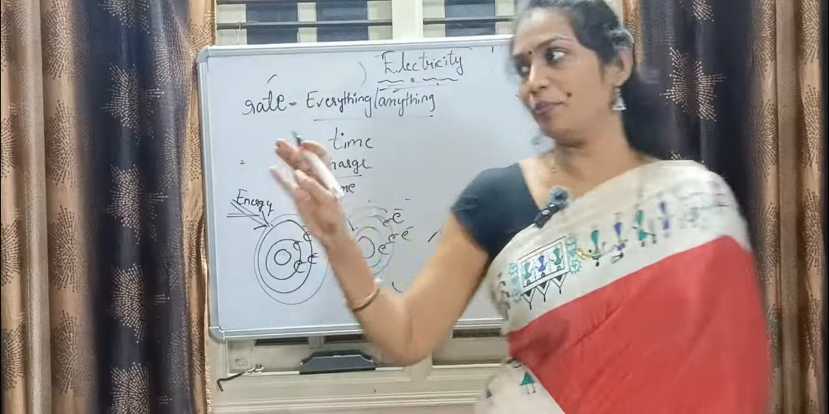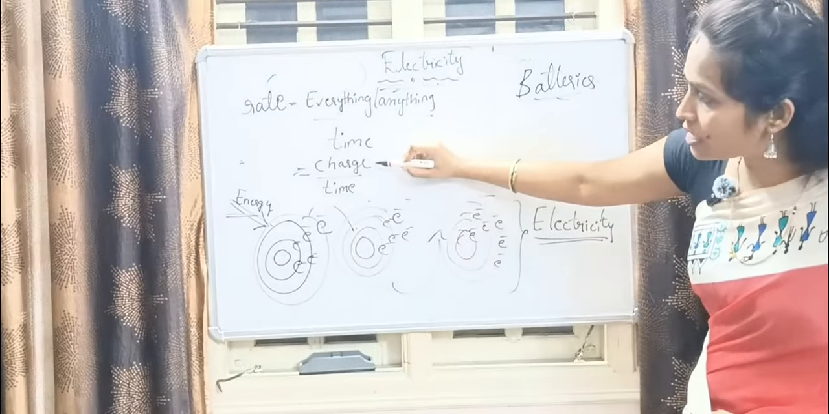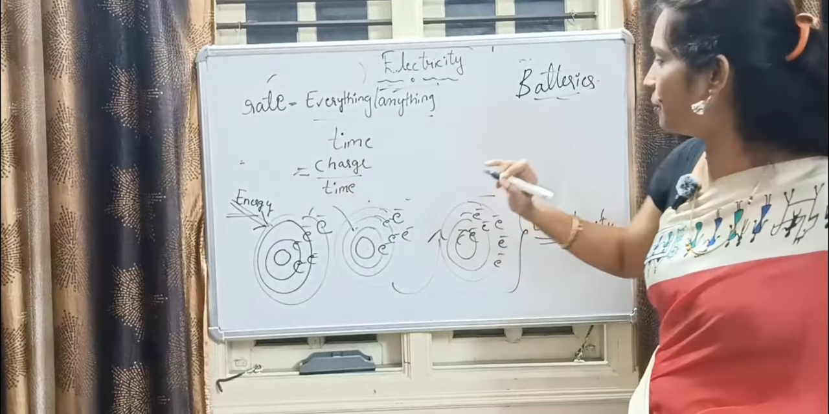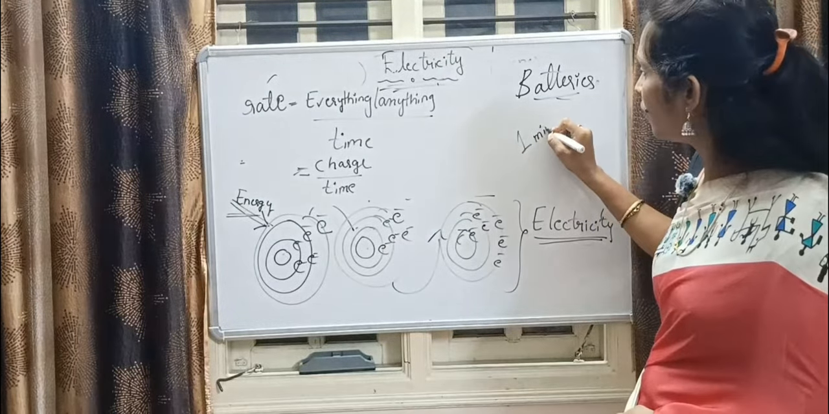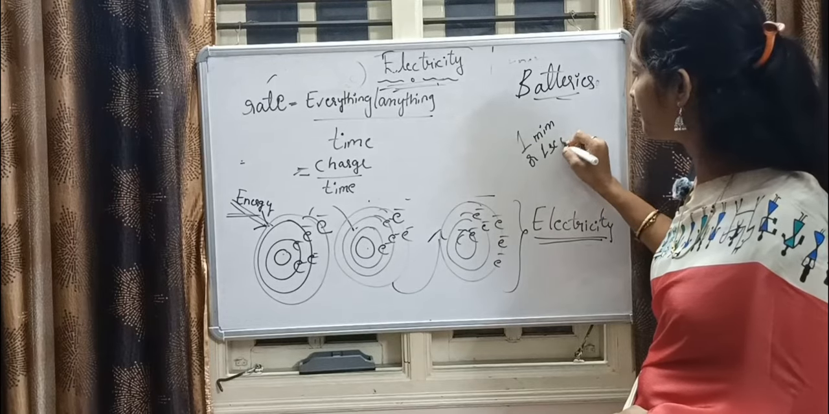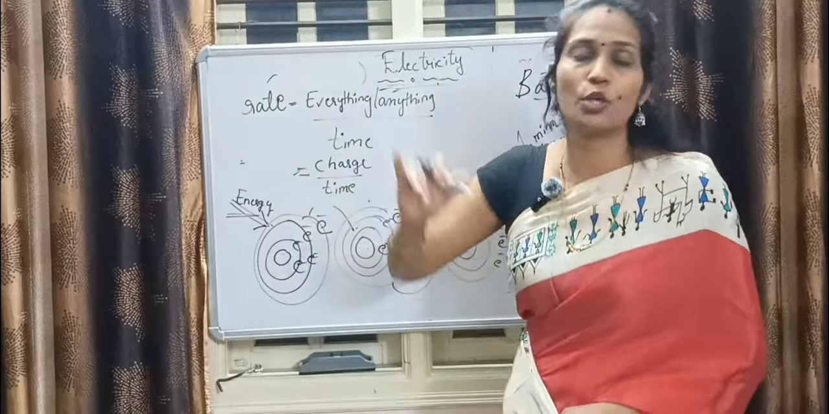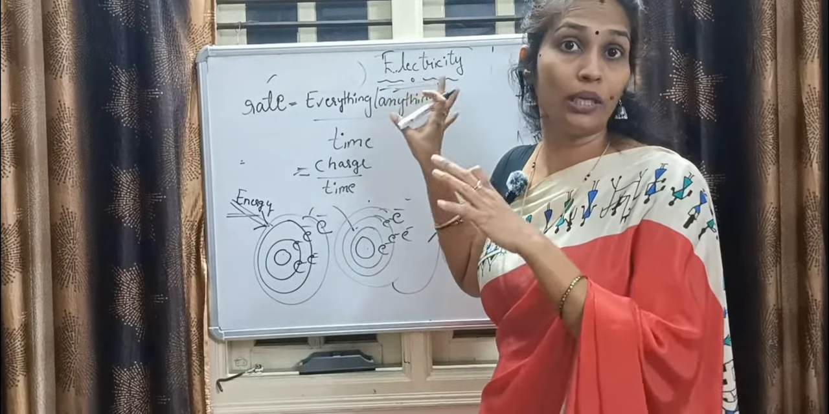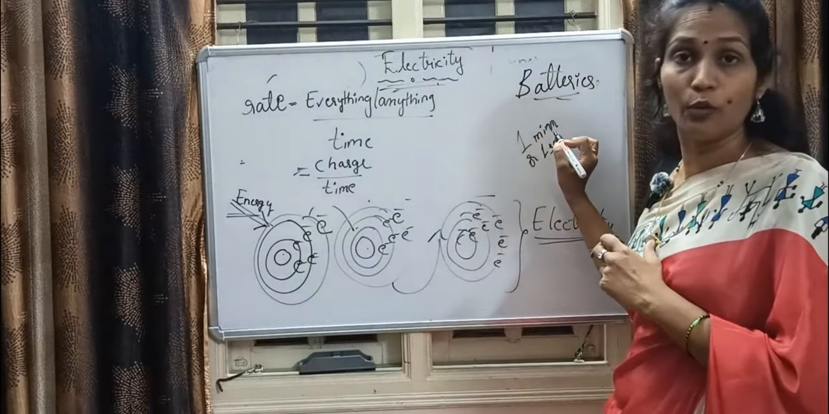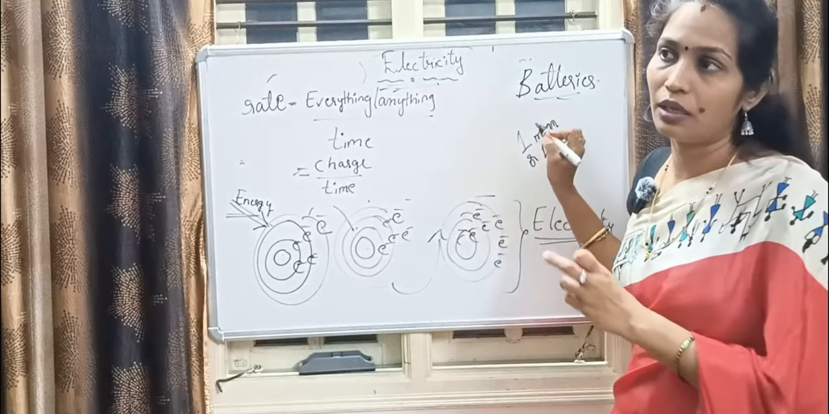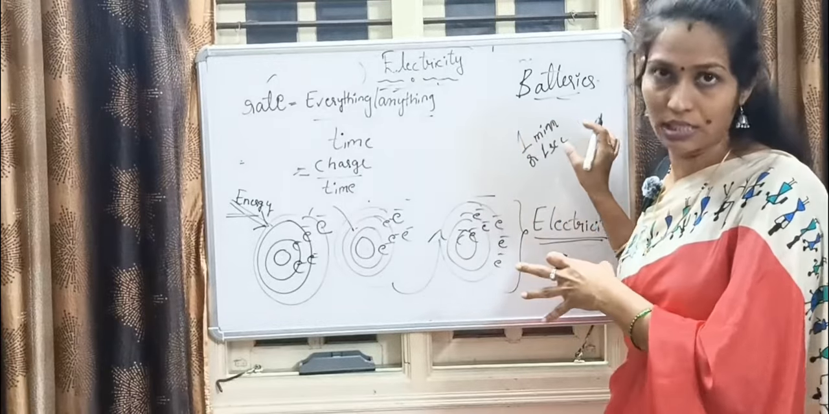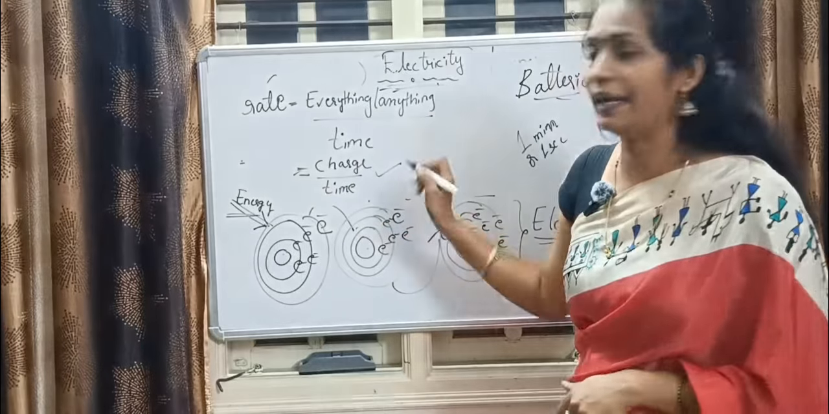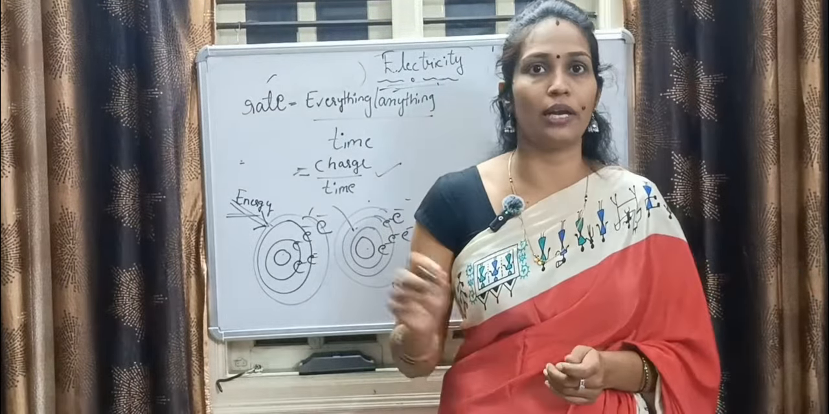This charge divided by time means how much charge is generated in 1 unit of time. It may be 1 minute or 1 second. So how much charge is generated within a given time, within 1 unit of time. In 1 minute or in 1 second, how much charge is flowing. That is called rate. That is, charge divided by time is called a rate.